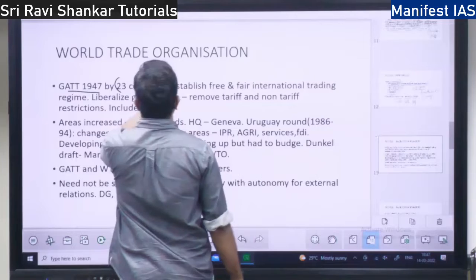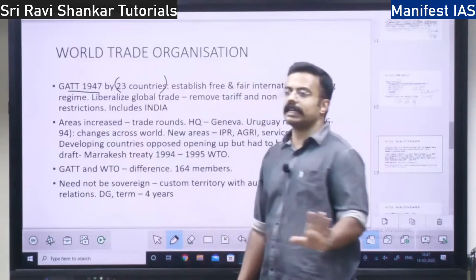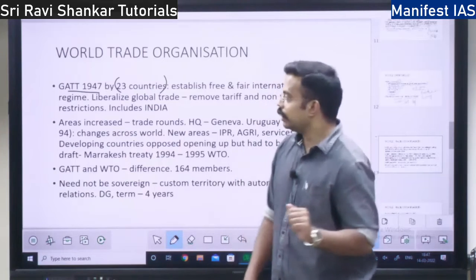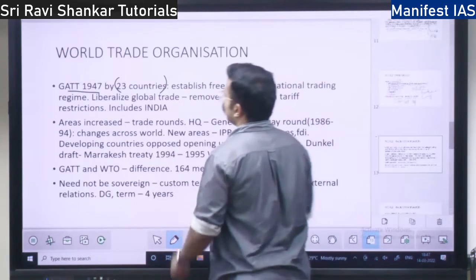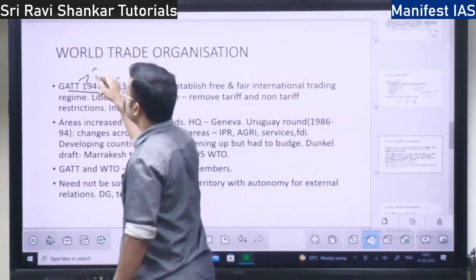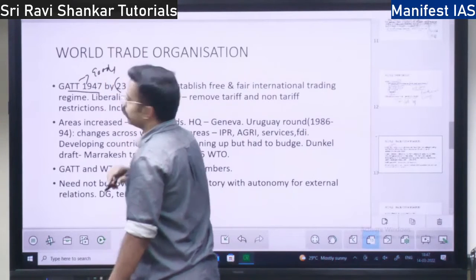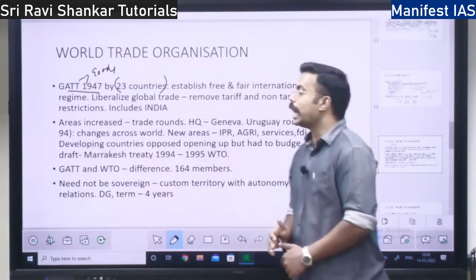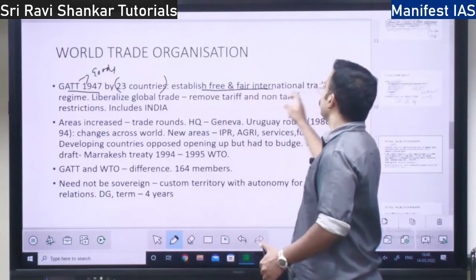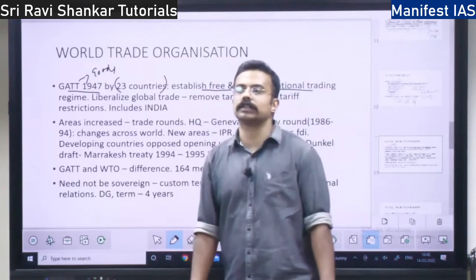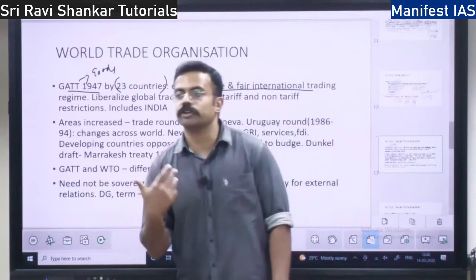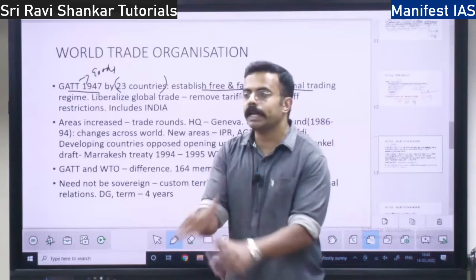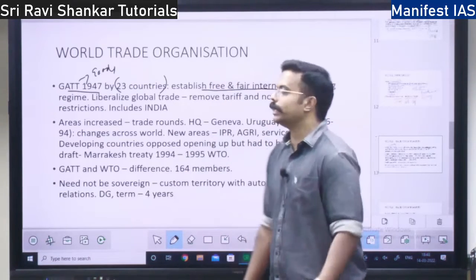It was started by 23 countries. 23 countries started this GATT in 1947, right? So then it is with respect to goods, not services, right? So only goods they started. And what is the goal of this GATT? To establish free and fair international trading among the countries. The trade should be free. Free means what? There should not be any restrictions. What will be the restrictions?